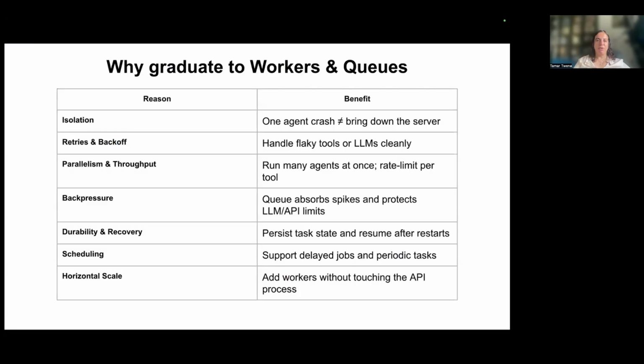But yeah, for that, we want to scale. So we've seen the agent itself is not blocking the event loop. So for, let's say, low and medium systems, the one process that we showed would work, but we do want to progress the system to workers and queues, to an architecture design pattern like that.